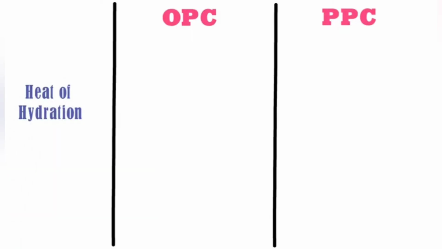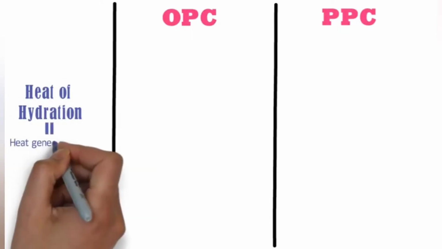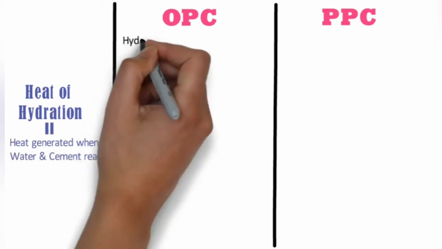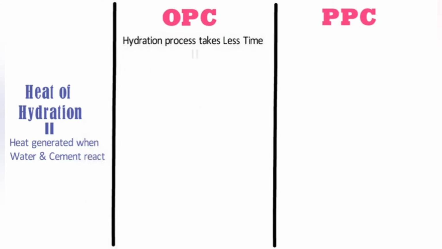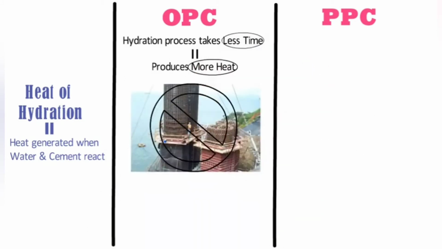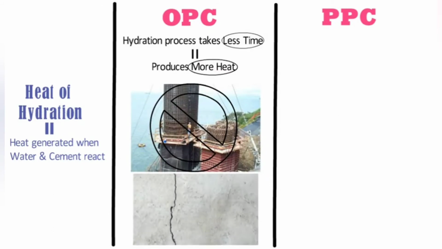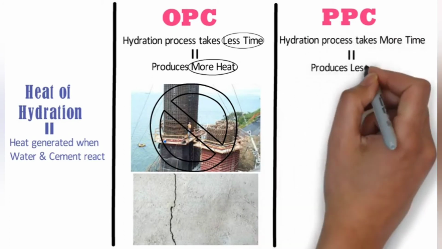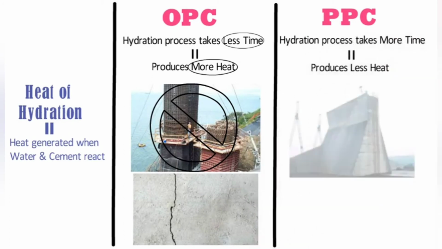Heat of hydration. Heat of hydration is the heat generated when water and cement react. In case of OPC, the hydration process takes less time for completion and it produces more heat than PPC. Please note, if cement produces more heat in less time, then it cannot be used for mass concreting, as it may generate cracks in the structure. Whereas in case of PPC, the hydration process takes longer time and produces less heat during the hydration process. Hence it is ideal for mass concreting.